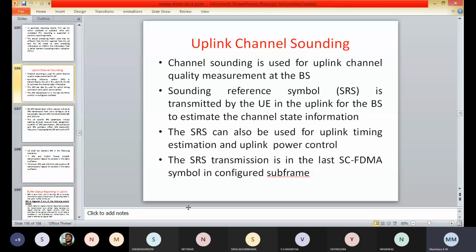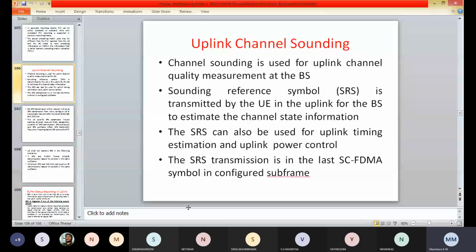These are the parameters which are semi-statically configured by the higher layers. So the parameters are, that is the starting physical resource block assignment.